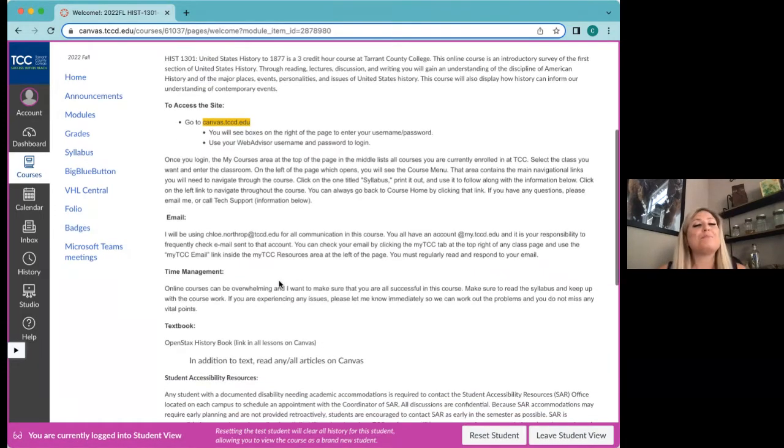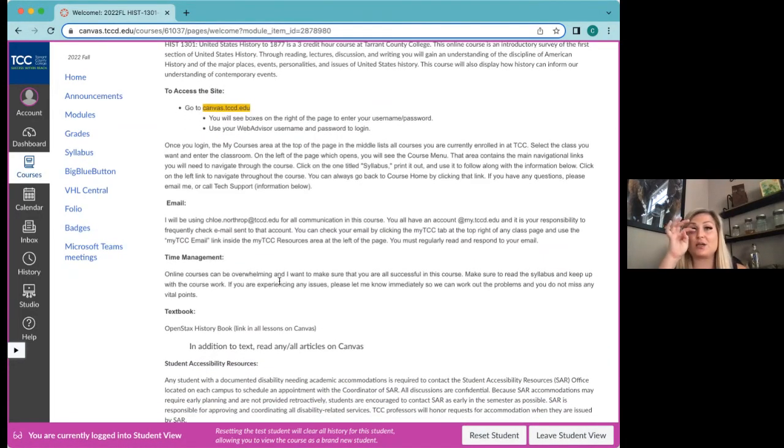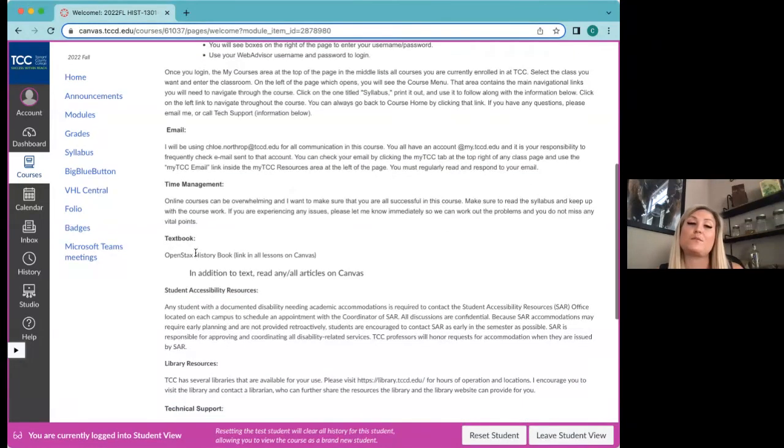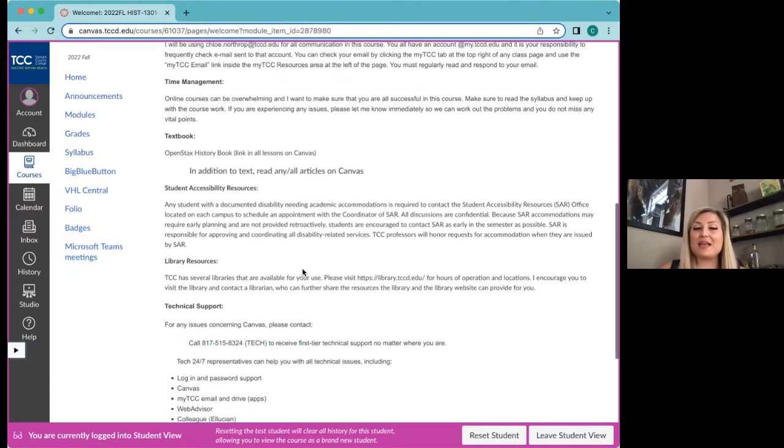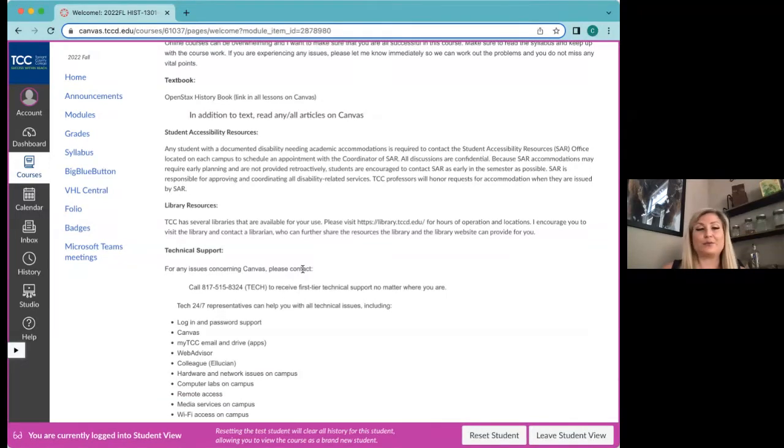Time management is going to be important, so good time management will help you be successful in this course. Your textbook is OpenStax, meaning it is a free online textbook, with the links in each of the modules. If you're having any trouble, there are a lot of resources for you here at TCC that you are already paying for because you are enrolled in this course.